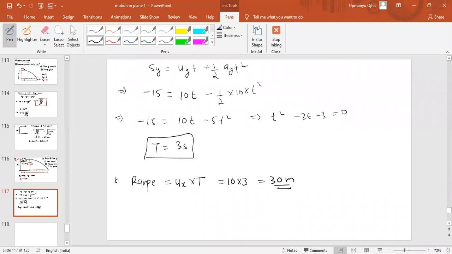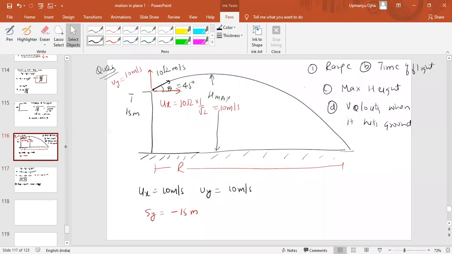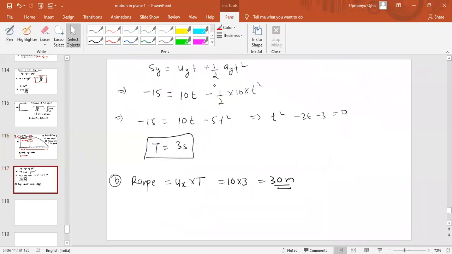Now third part, what do we have to find? Maximum height. Just tell me one thing: when can you have the maximum height? When the velocity is 0 at the top. Now if I take this point as origin, can you find the height from the origin which we have taken? We can take h1. h1 is the height from the horizontal. So if I find h1 there,